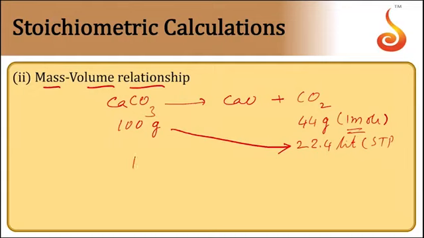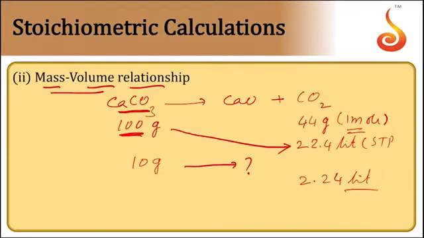They may ask us, 10 grams of CaCO3 gives how much carbon dioxide gas? On cross multiplication, you are going to get 2.24 liters. In this type of problems, they are going to give us the mass of one of the components of the reaction mixture and ask us the volume of the other component. They are said to be volume and mass relationship type of problems.